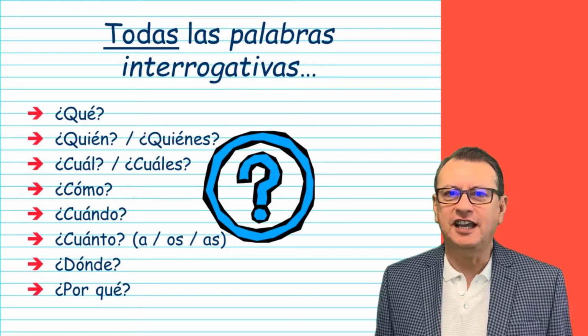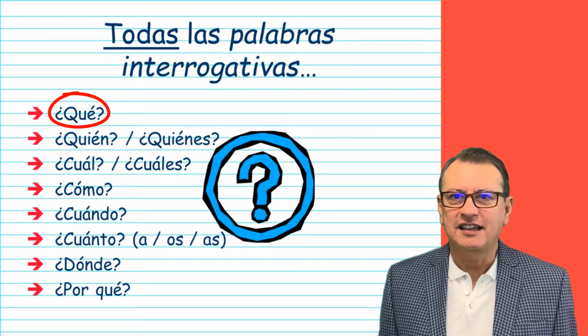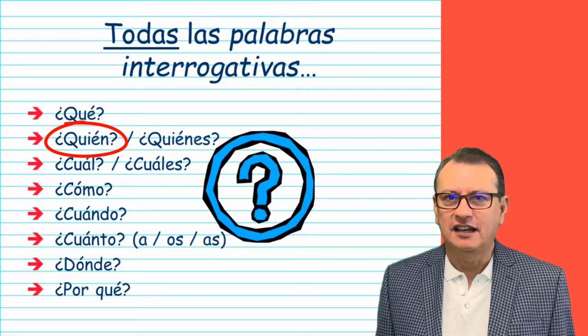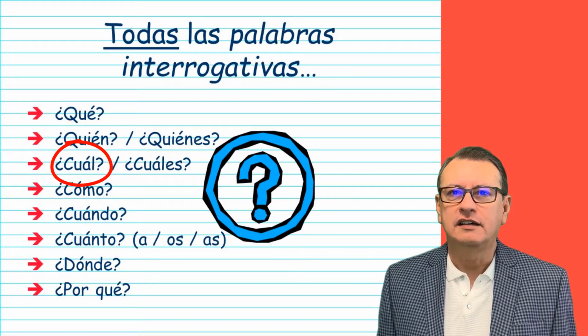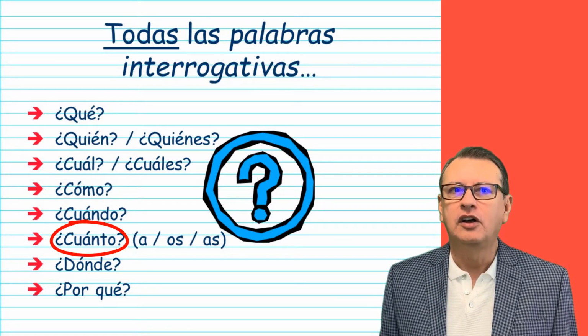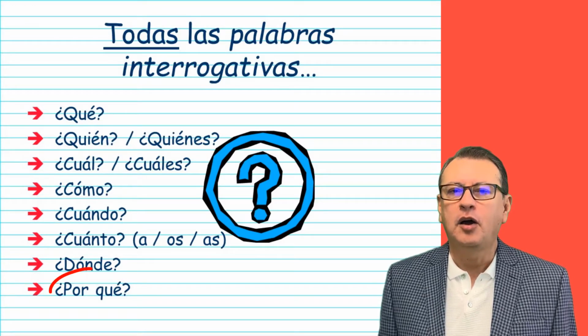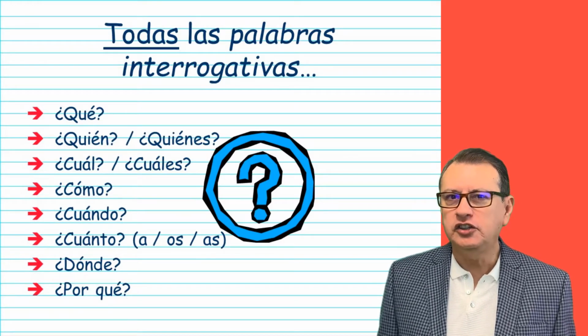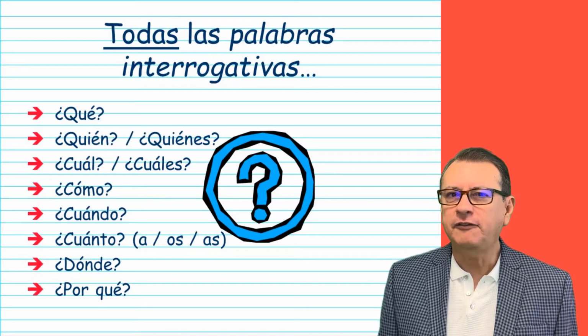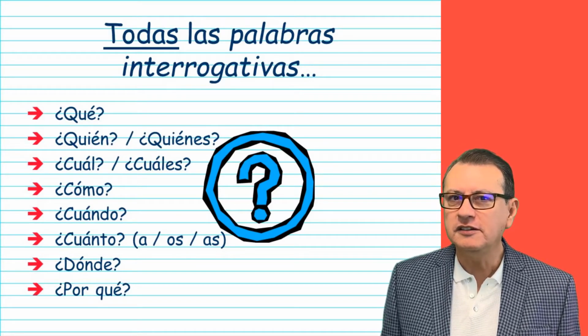Let's review the pronunciation. ¿Qué? ¿Quién? ¿Cuál? ¿Cómo? ¿Cuánto? ¿Cuándo? ¿Dónde? ¿Por qué?